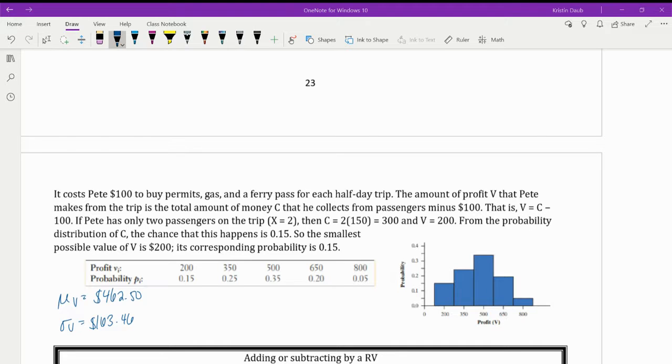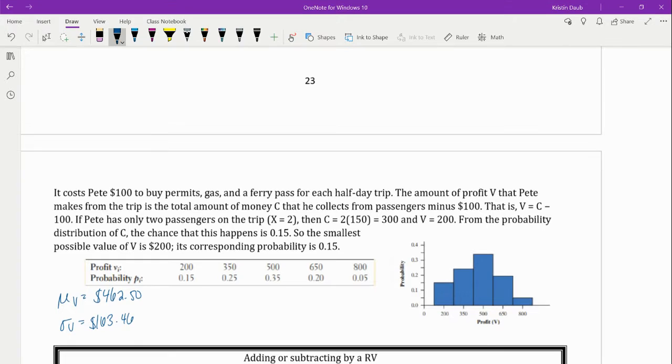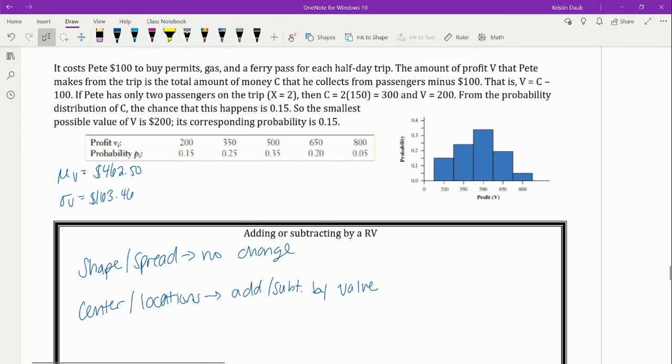You'll see that I have my values on there on your screen now. And I did put the units on there, the dollar amount. The shape stayed the same. The spread stayed the same. However, from my center or really any method of location, you need to add or subtract that value. So you'll notice that the mean is just $100 less than it was on the last page. Let's put this all together.